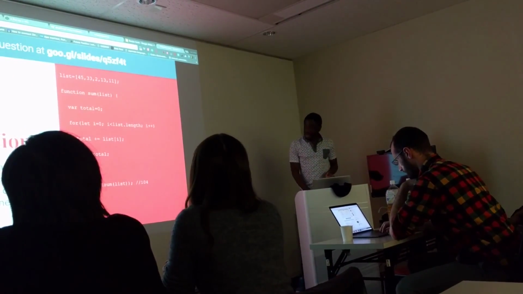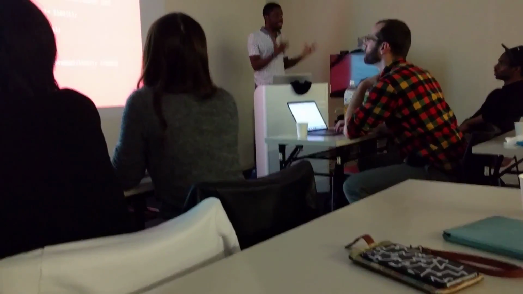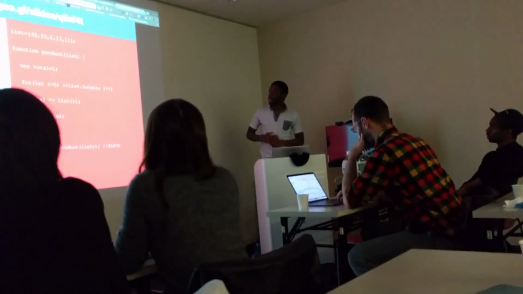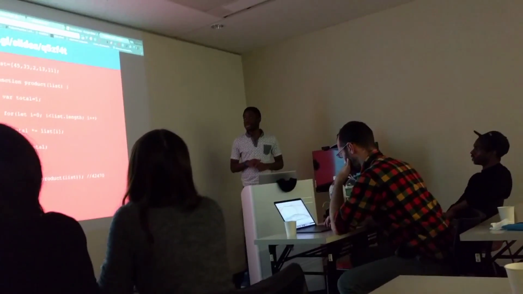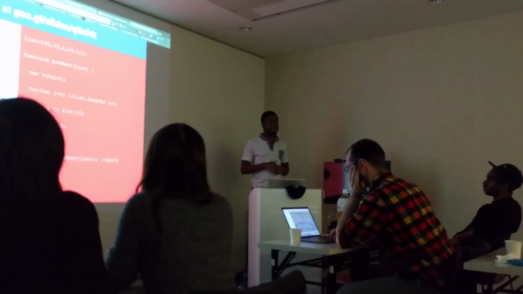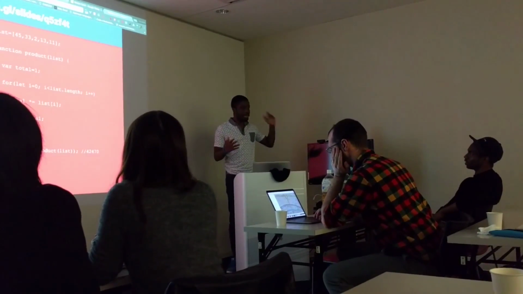Anyway, then my boss comes up later and says, you know what, I want you to come up with a product of those numbers. You came up with the sum, which is great, but I want the product. So I say, okay, fine, that's easy, right? I'm just going to make another function and call it product, and this time I'm going to set the initial value to 1 because I don't want to start with 0, because it would just keep multiplying times 0.